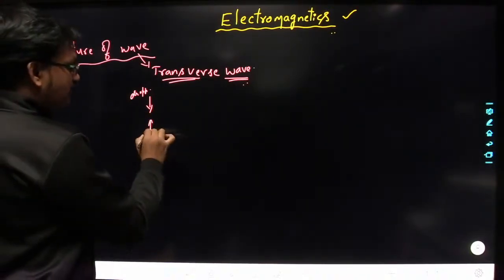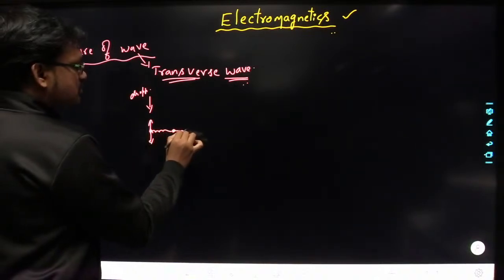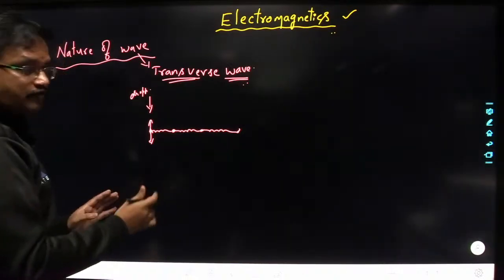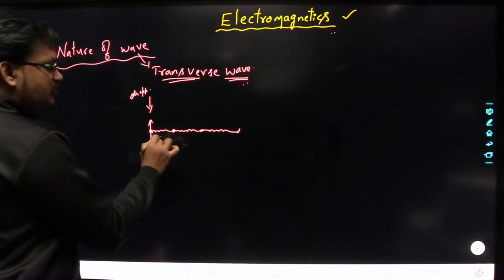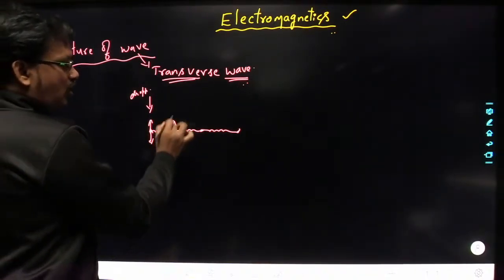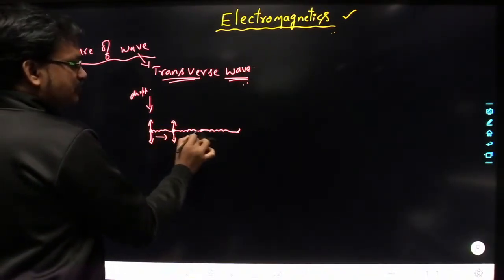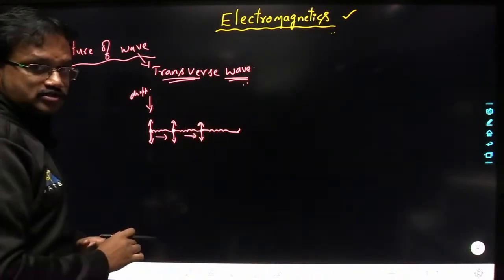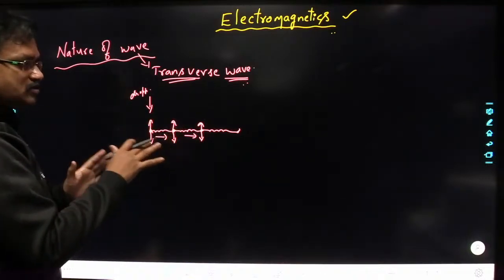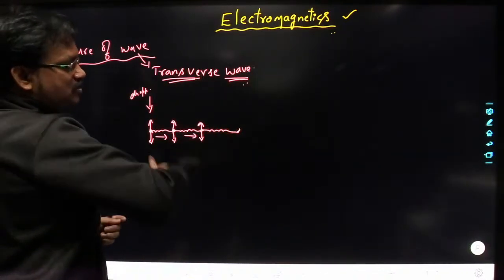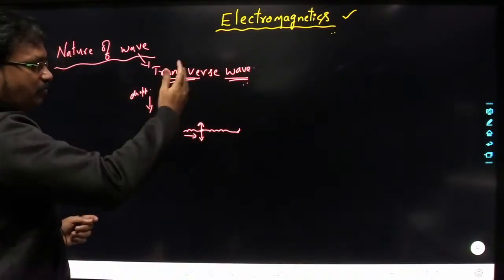Since all the water particles are interconnected to one another, this oscillation will be transferred to the next particle, which will be set into oscillation. After some time, every particle in the water medium is oscillating up and down.